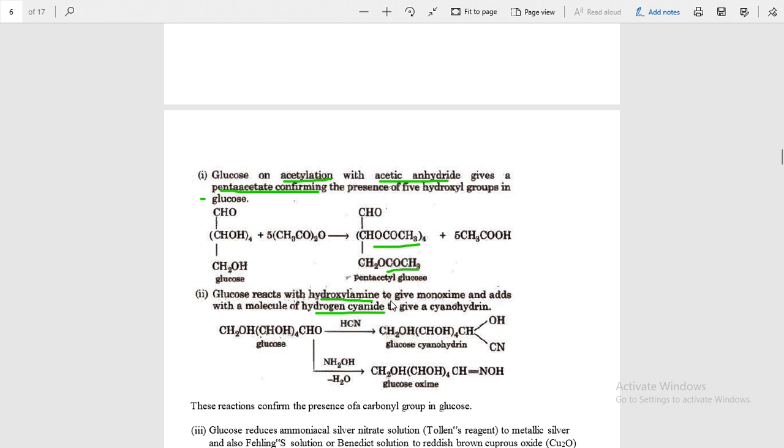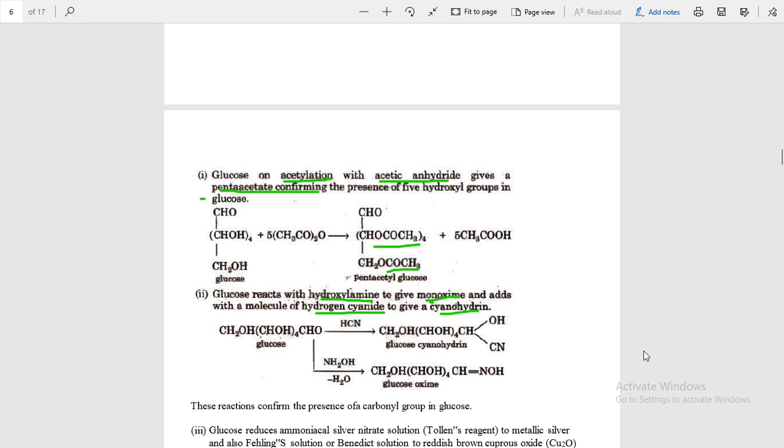Reaction with hydroxylamine gives the monooxime, and reaction with hydrogen cyanide gives the cyanohydrin. These two reactions prove that glucose has an aldehyde group.